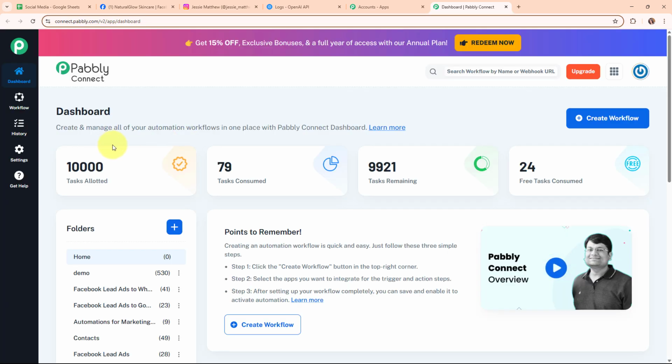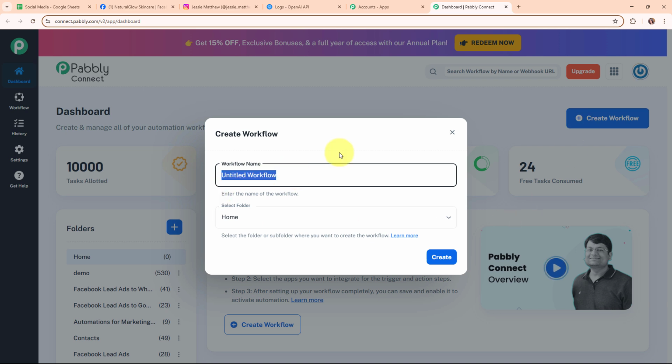So now this is the dashboard of Pabbly Connect, and here to build my connection I need to create a workflow first. So for that here I'm going to click on this create workflow button given on the top right corner. Now here in this create workflow dialog box I have to give a name to my workflow. So here I'm going to give the name as automate content creation and social media posting using AI agent.